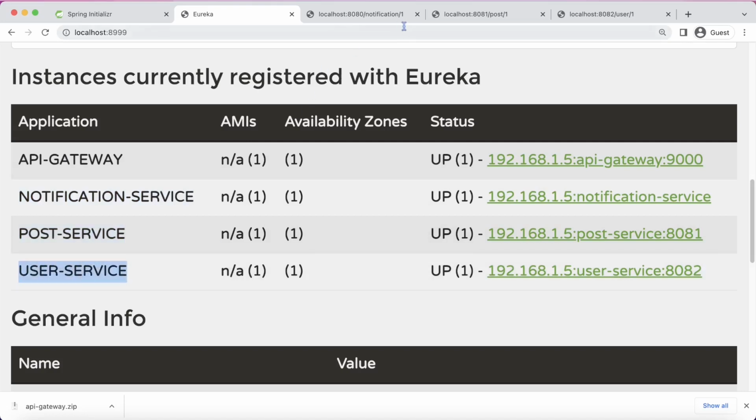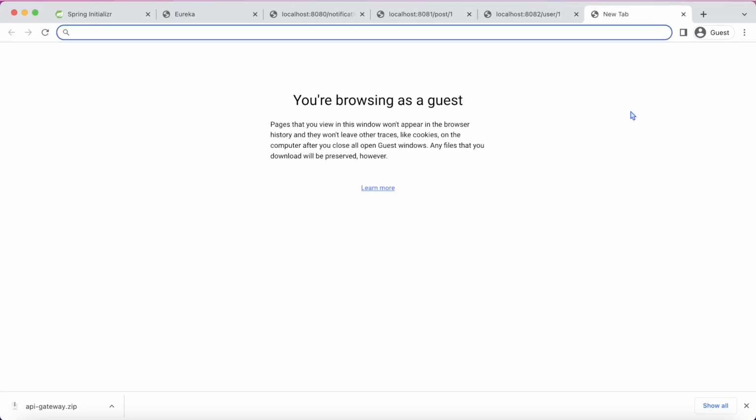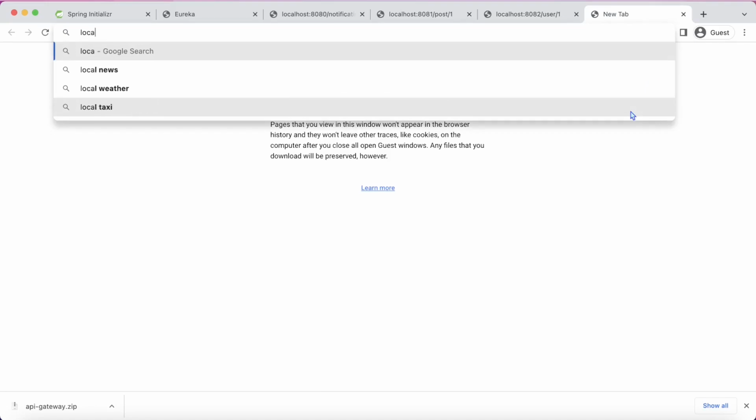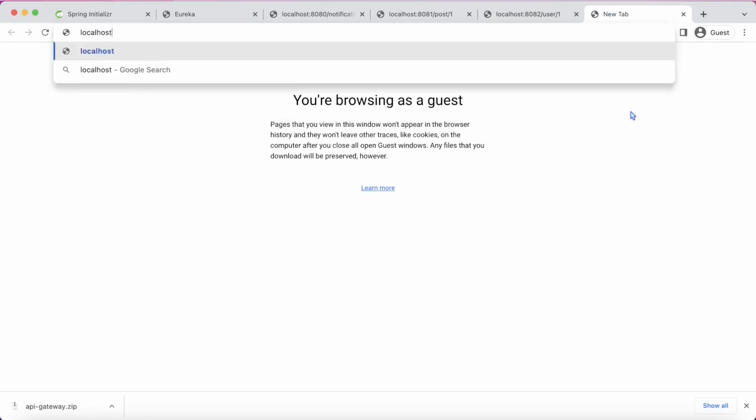Okay. All 3 services, user, notification, and post, we queried individually. Now let us try to query all these 3 services with the help of only one application, that is API gateway. Okay. Localhost:9000. Okay. And then let us first of all query notification service.